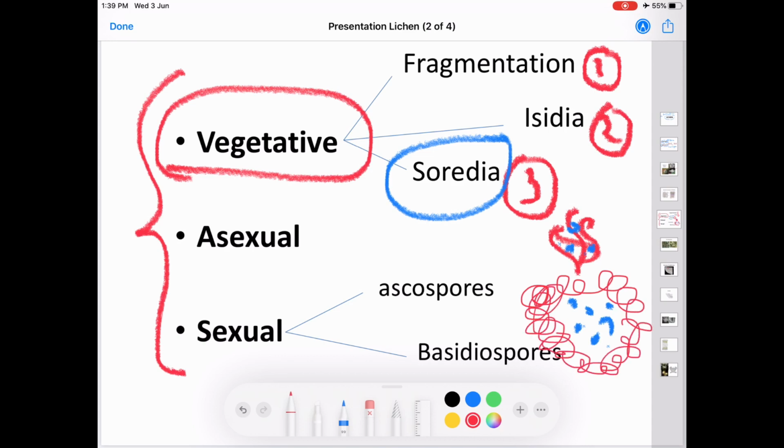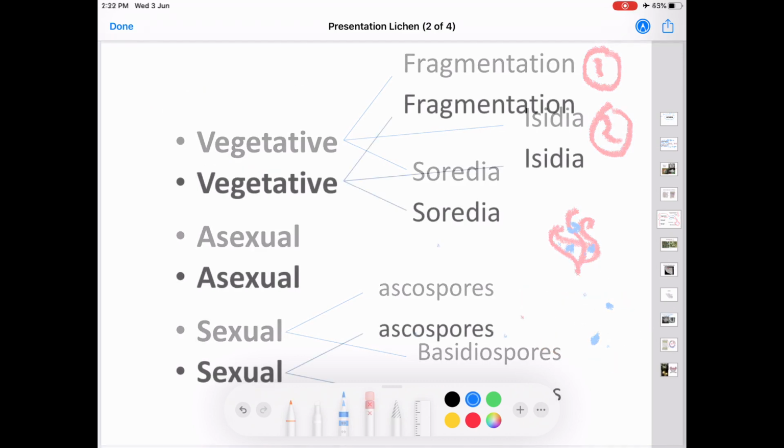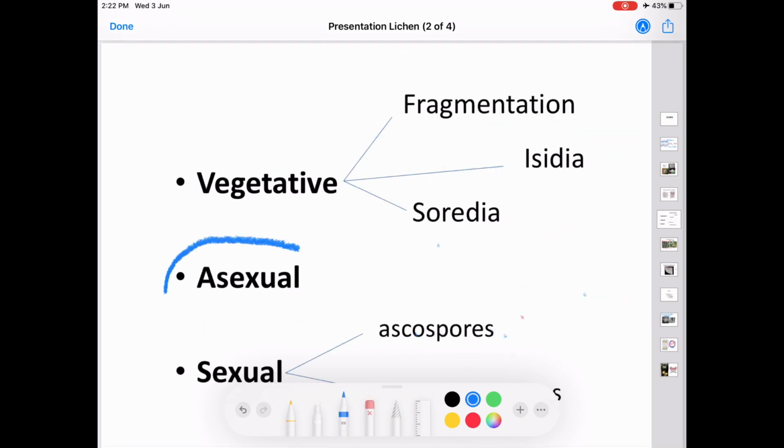And this type of powdery propagules are known as soredia.